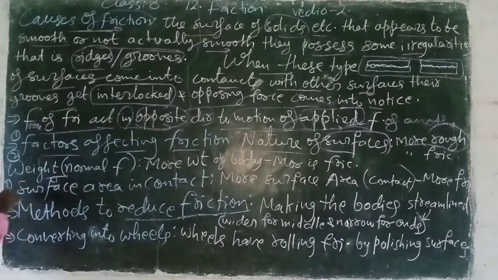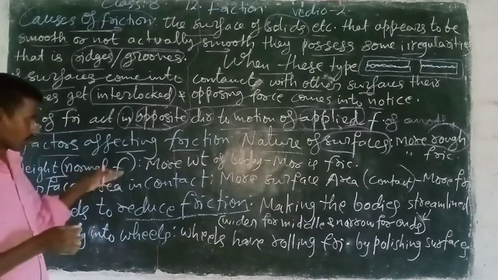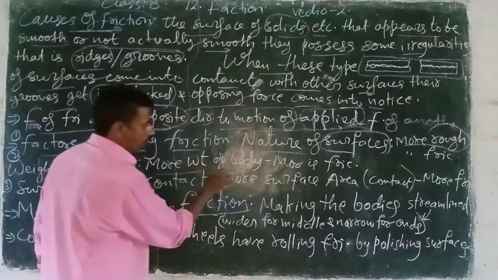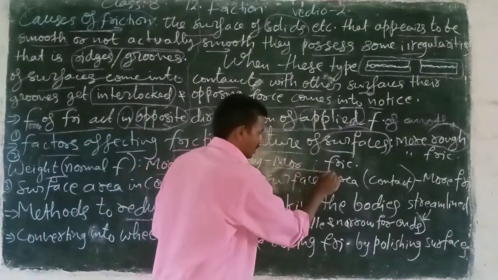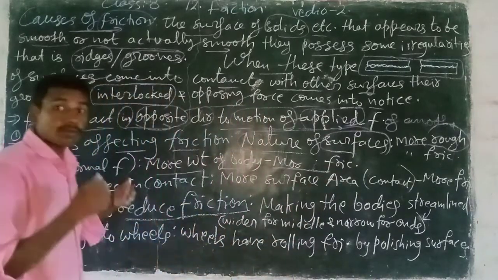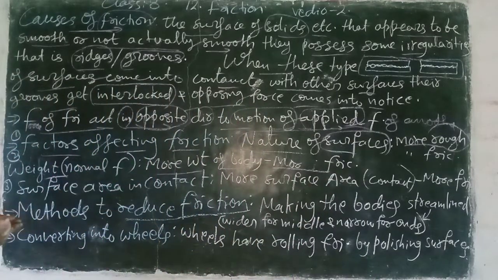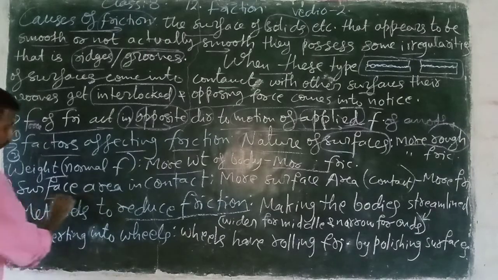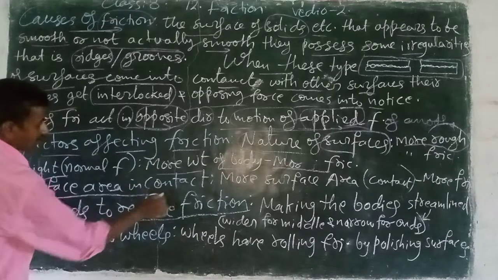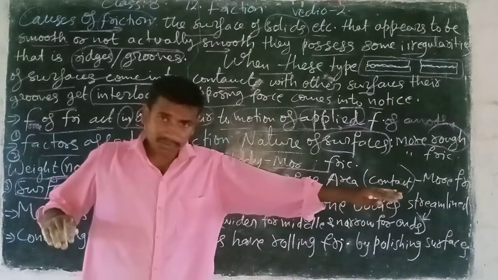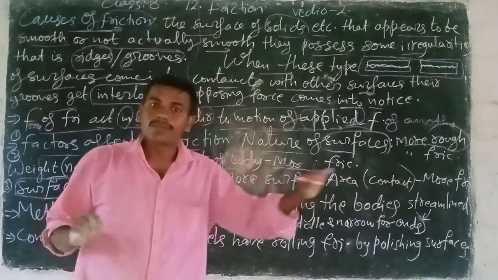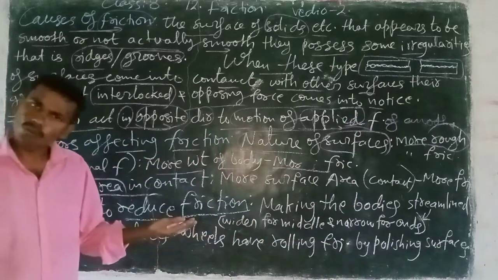Next one is weight, normal force. Look here, weight. More weight of the body gives more friction. Are you understanding? And surface area in contact. Look here, surface area. If the surface area is bigger, then the friction force will also be more.